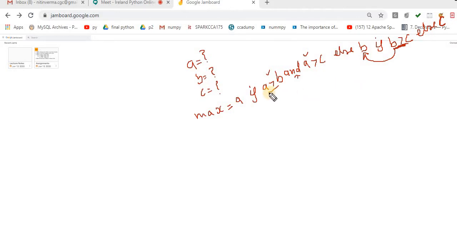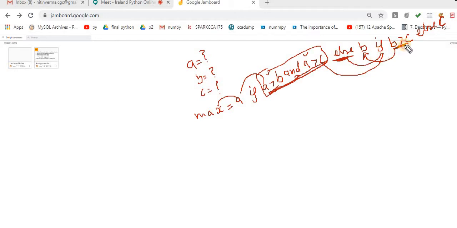Now understand the code. If this AND condition is true, then it will return A, and this A is assigned to this maximum variable. Case number 2, if this condition fails, then this else part will execute, and inside the else I insert an if.